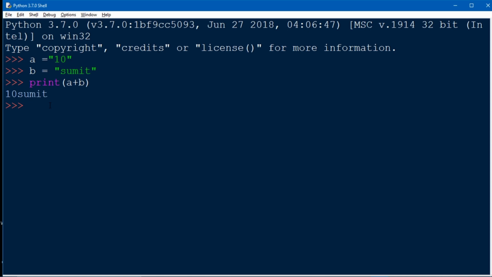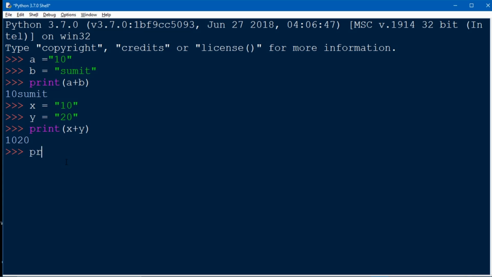Let me show you one more example by taking numbers as strings. Let's say x is equal to 10 and y is equal to 20. Then what will we get in our output? See, we get 1020, because here 10 and 20 are strings, so we can't get the actual sum of the numbers.